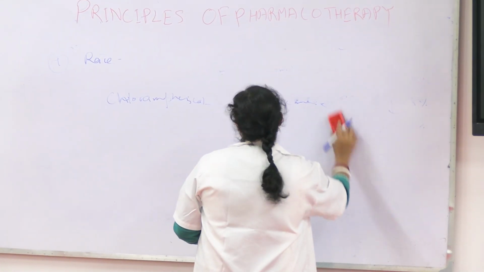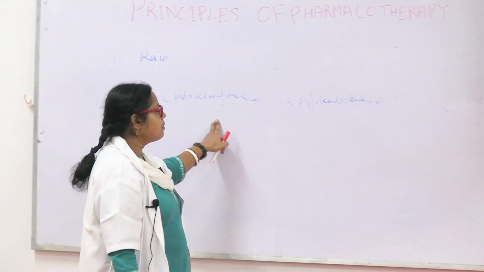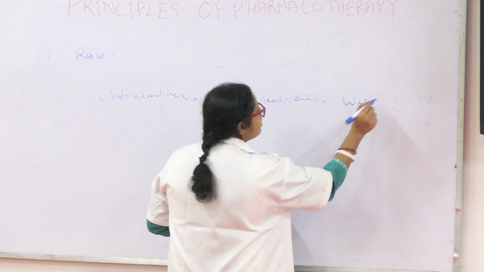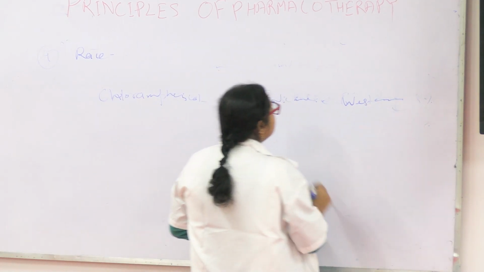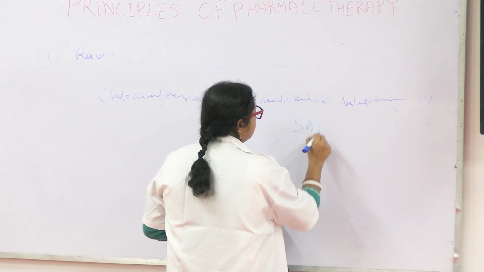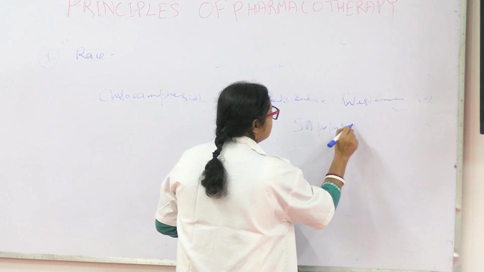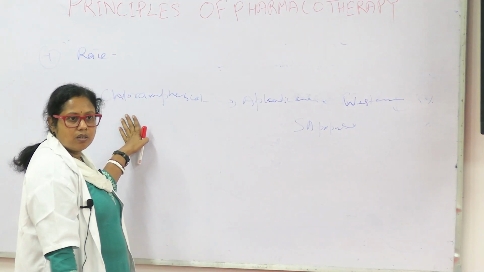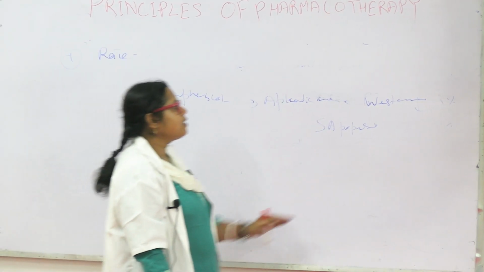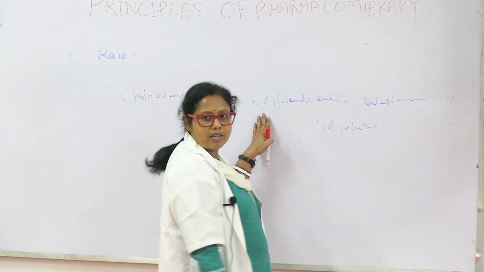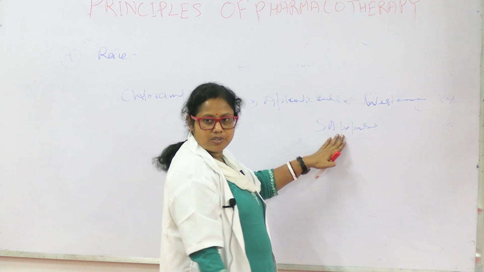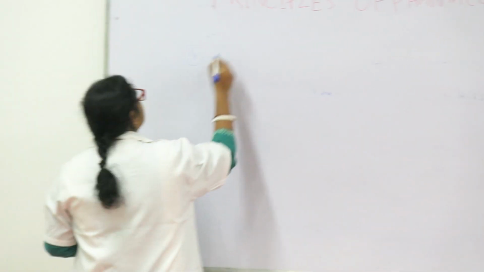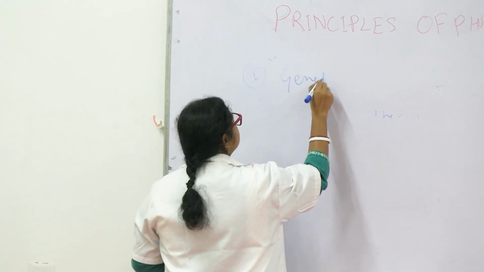So this aplastic anemia caused by chloramphenicol is more in the Western population than the South Asian population. The same drug, same amount given in both areas. In Western people, it caused aplastic anemia more than in the South Asian population. So there is variation in race also. Fifth is genetics.